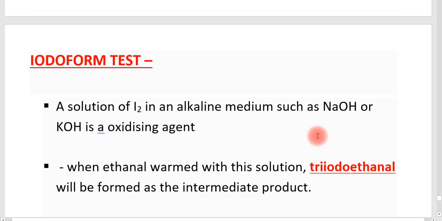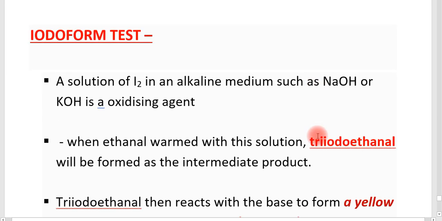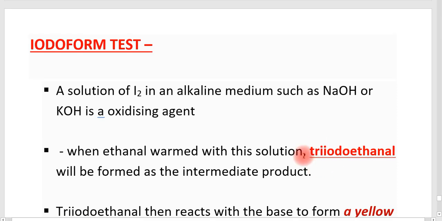Next we want to discuss the two very important tests, that is iodoform test and haloform test. So I think it's enough for today. We can discuss the iodoform and the next test in the next class.